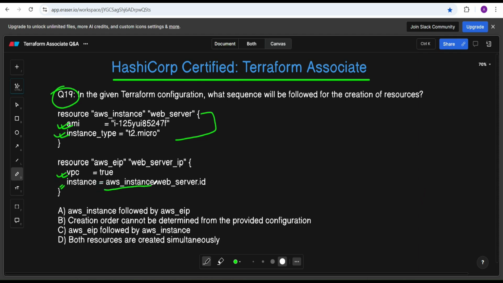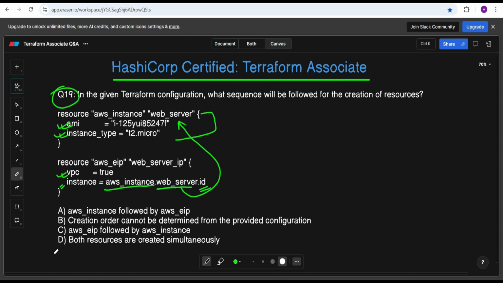The aws_instance web server, and the ID of that web server. So Terraform configurations need to be in a sequence. We have to follow this principle: the dependent will go below and the one which is not dependent will go above for the resource creations.